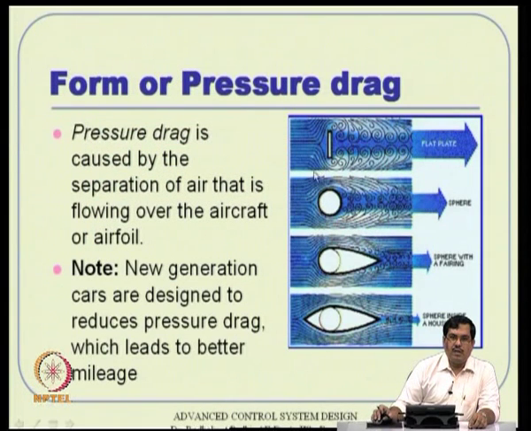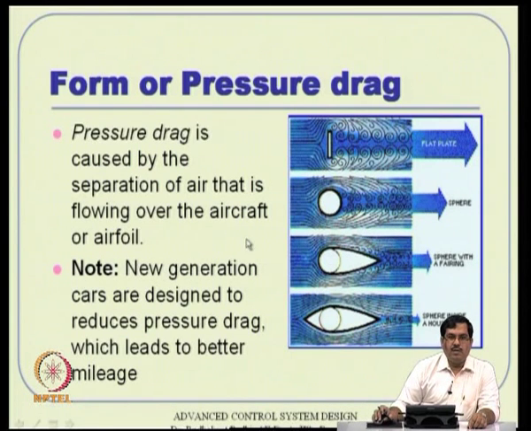Now, form pressure drag depends on the form of the object. Suppose you take a vertical plate, that is where your drag will be maximum, because the entire flow pattern is completely disturbed after that. Then if you take a perfectly spherical object, things are slightly better. Then if you take this particular shape, it is still better, and if you can optimize this particular design, then it can be very, very good compared to all the others.